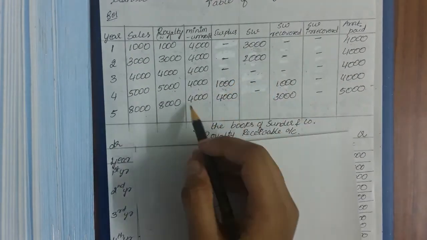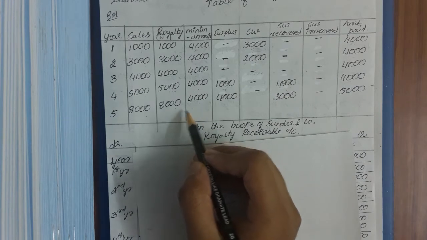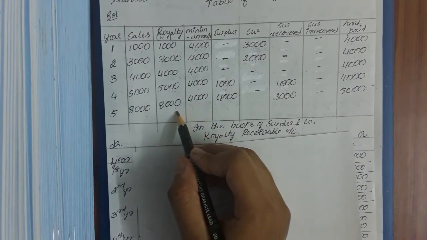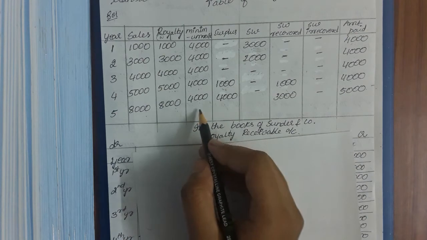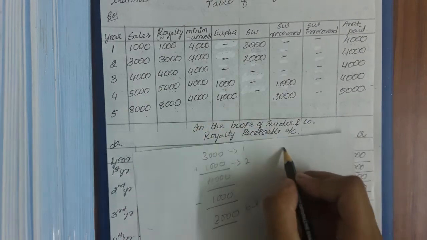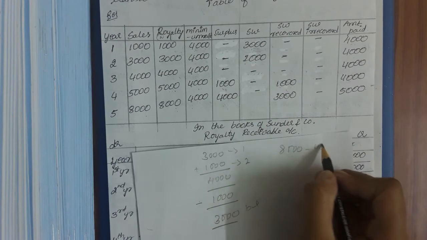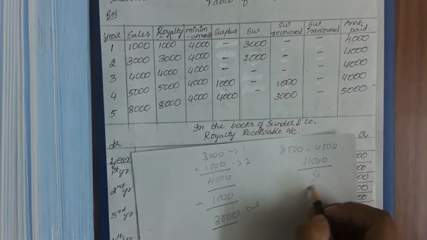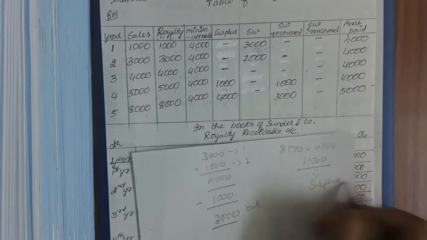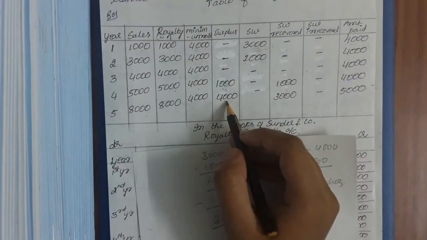So next, coming on to the fifth year, as you can see, 8,000 is the royalty, 4,000 is the minimum rent. So there is a 4,000 surplus, 8,000 minus 4,000. So rupees 4,000 is the surplus value. As you can see, this is the surplus value. So what will you do with this surplus?